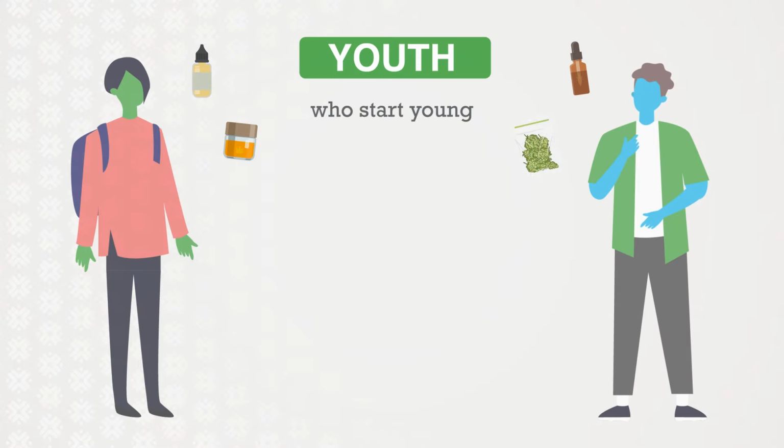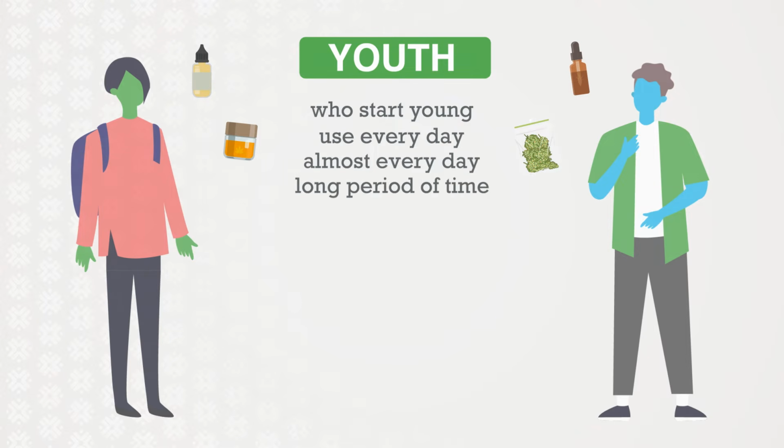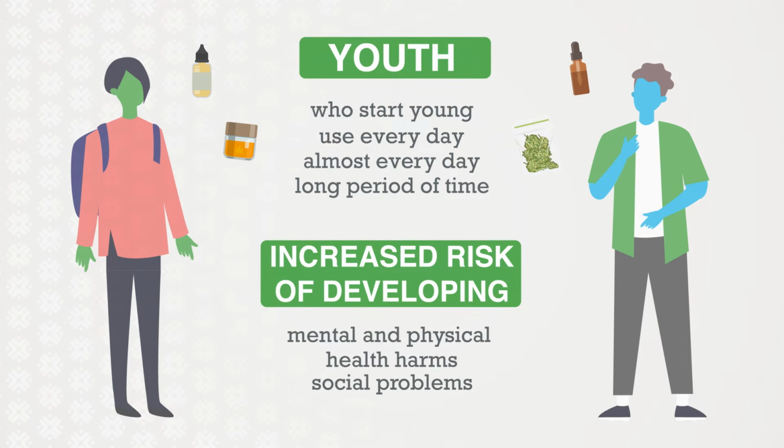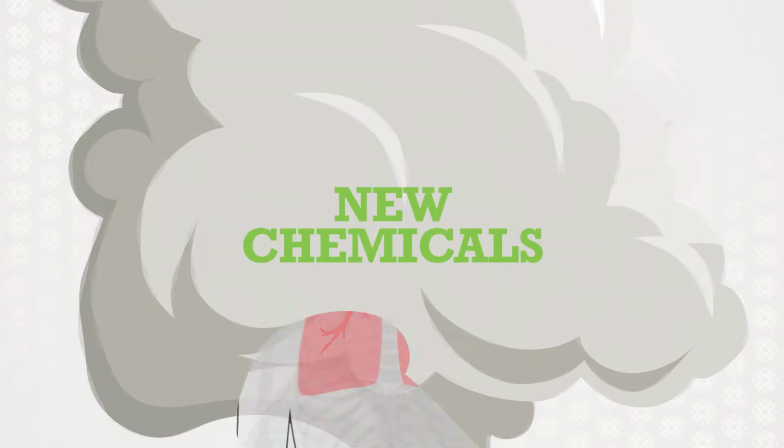Youth who start vaping cannabis at a young age and use it every day or almost every day over a long period of time have an increased risk of developing mental and physical health harms as well as social problems. While more research is needed to understand the long-term effects of vaping cannabis on brain and lung health, here's what we do know. Through the heating process, vaping may create new chemicals that could be harmful to the lungs and brain.